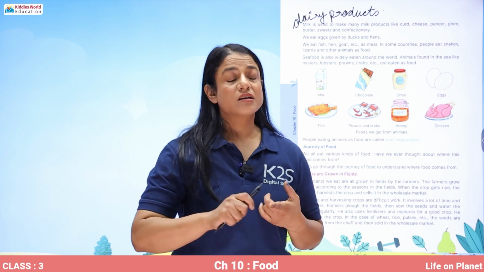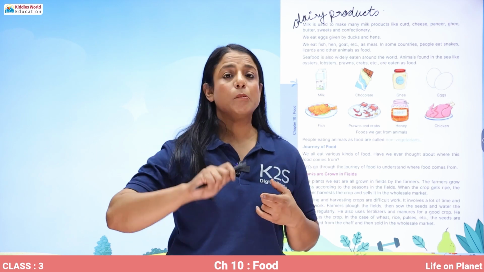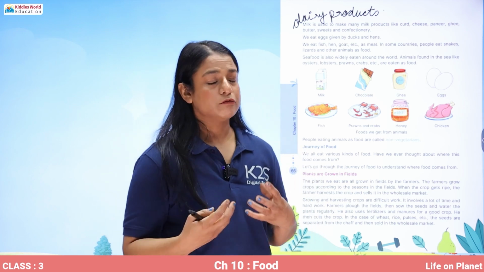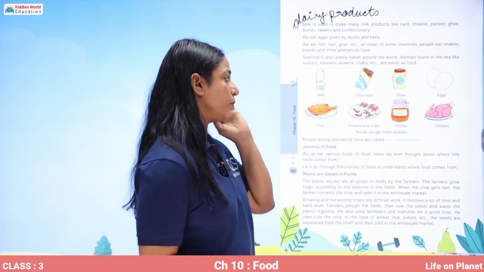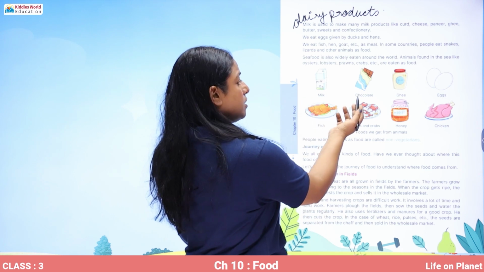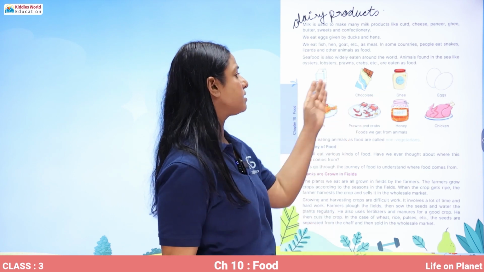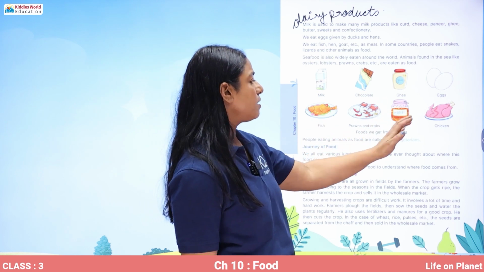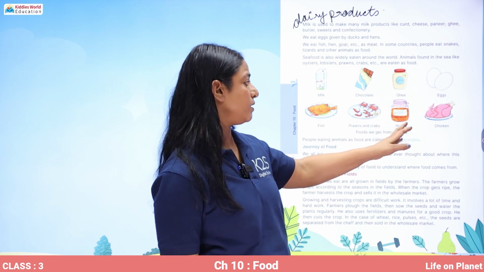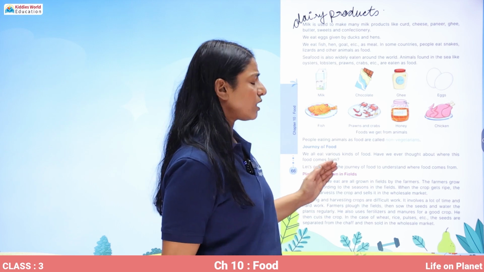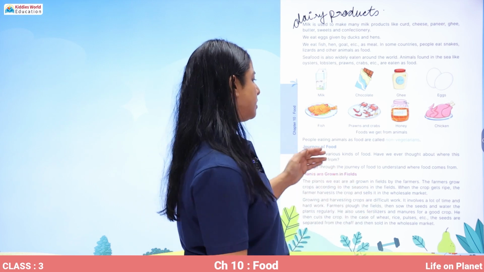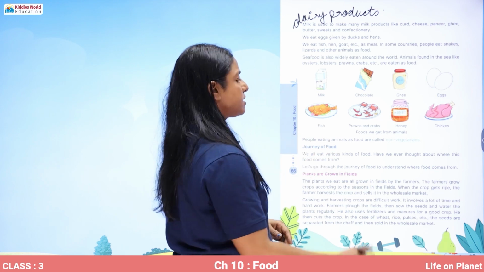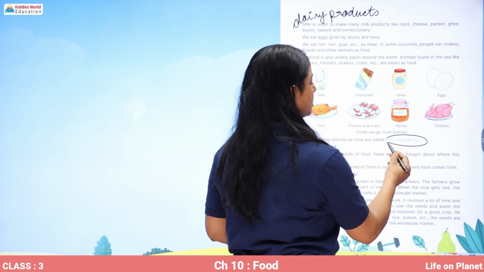So meat, seafood, egg, milk, all these are the food products that we get from animals. So you see, milk, chocolate is made with milk, ghee is made with milk, egg, fish, prawns and crabs, honey comes from honeybees, chicken is made from hen. So these are the foods that we get from animals. People eating animals as food are called non-vegetarians.